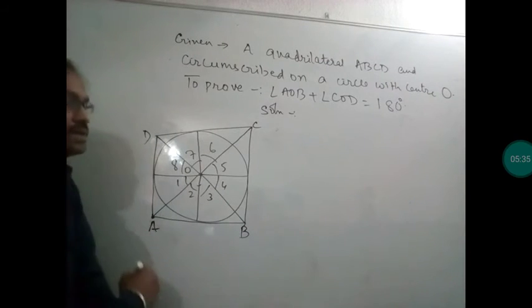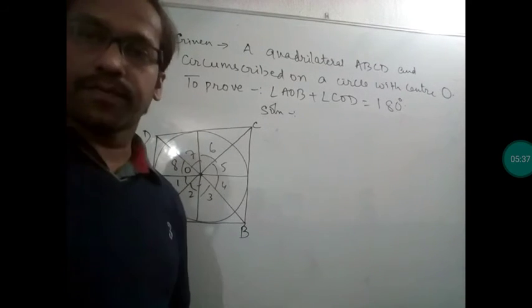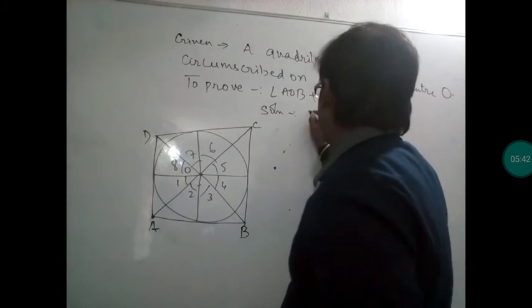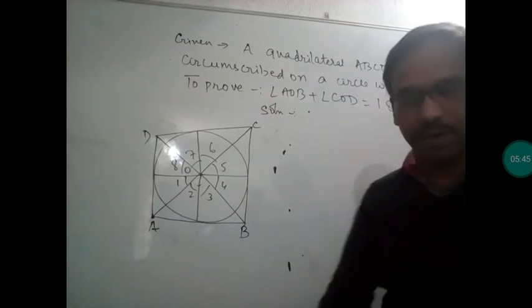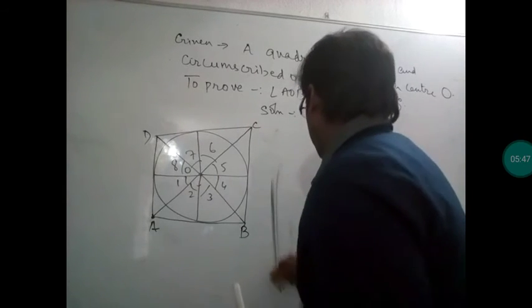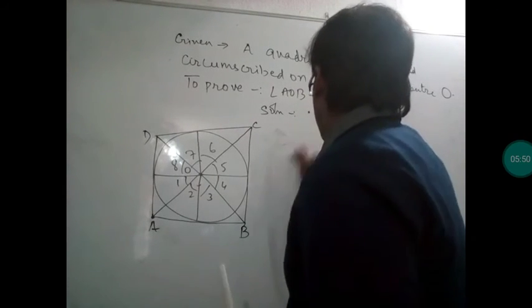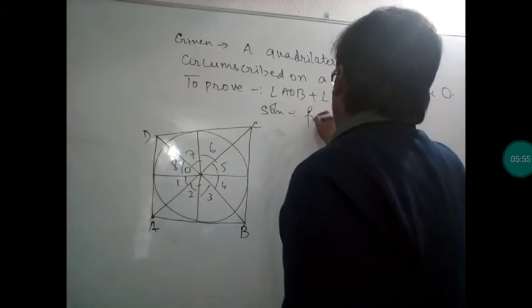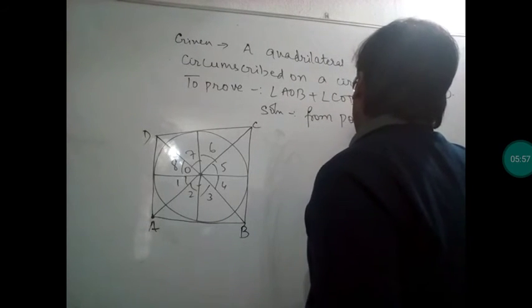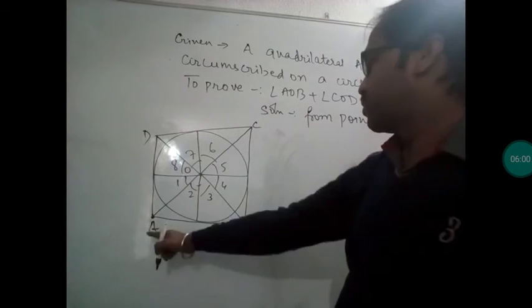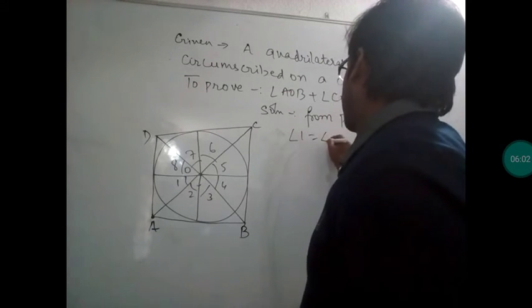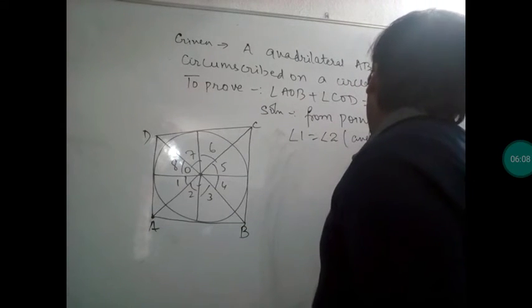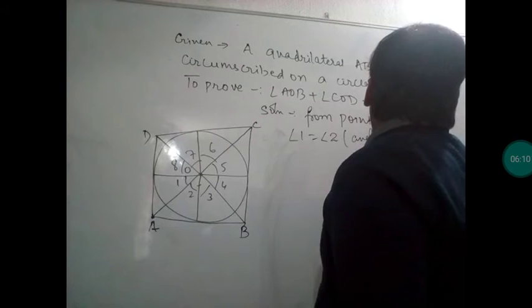From external point A, angle 1 is equal to angle 2. Why? Because tangents from an external point are equally inclined at the center.